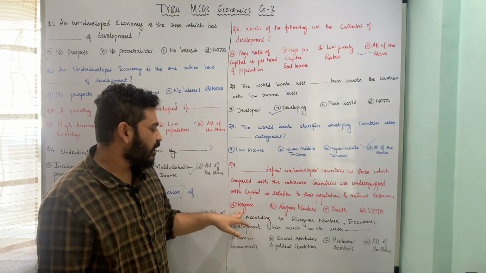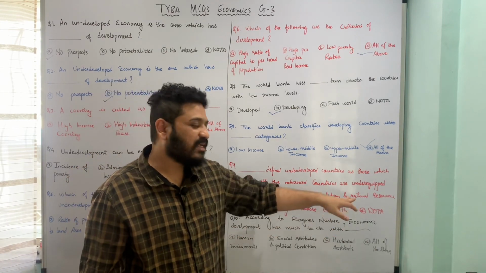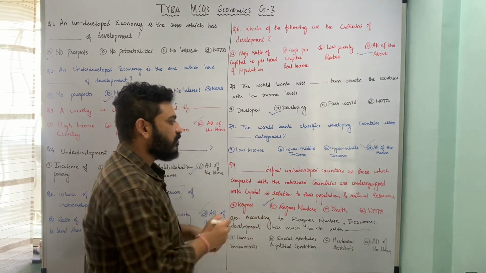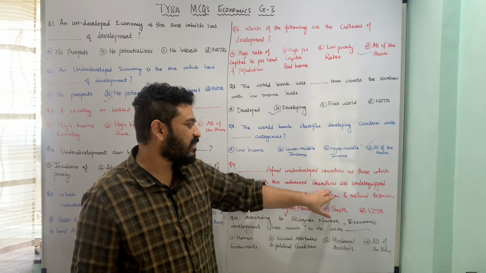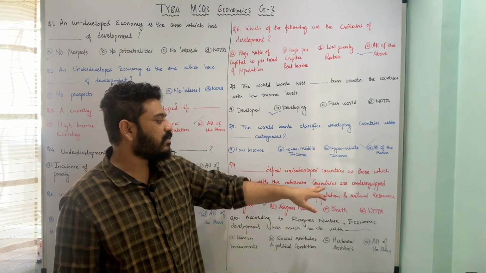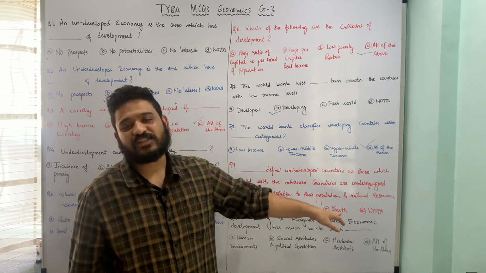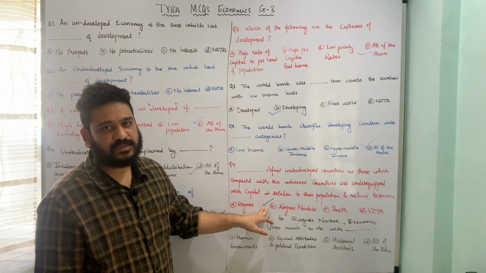And here the underlying options are A, John Maynard Keynes, B, Ragnar Nurkse, C, Adam Smith, and D, none of the above. So here Ragnar Nurkse explained this phenomena of underdeveloped countries in comparison to the advanced world in such a fashion that he suggests that underdeveloped countries are under equipped with capital in relation to their population and natural resources, and therefore option B, Ragnar Nurkse, is the correct answer to this particular question.